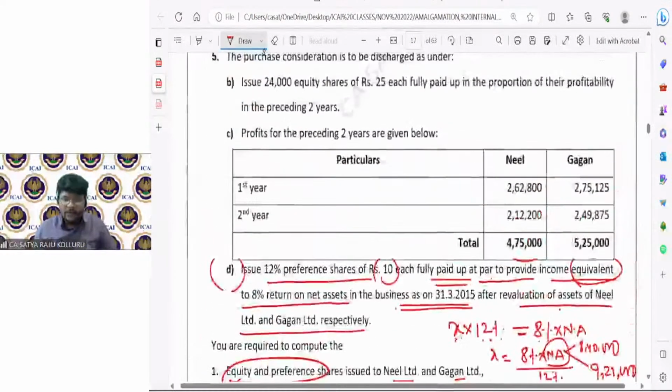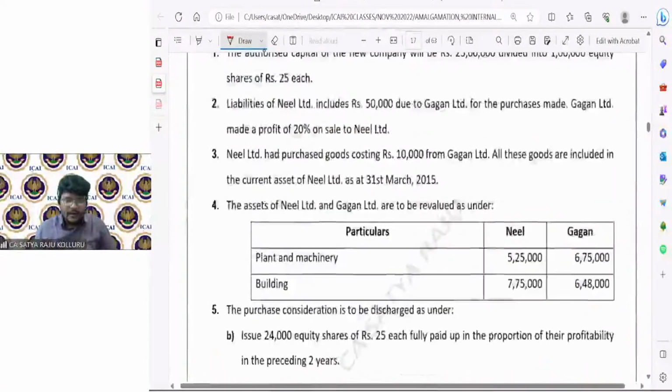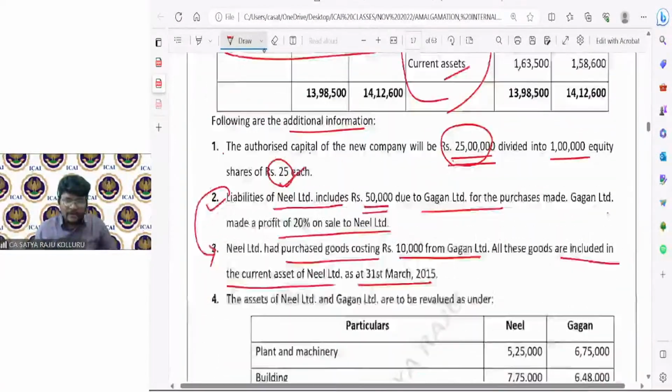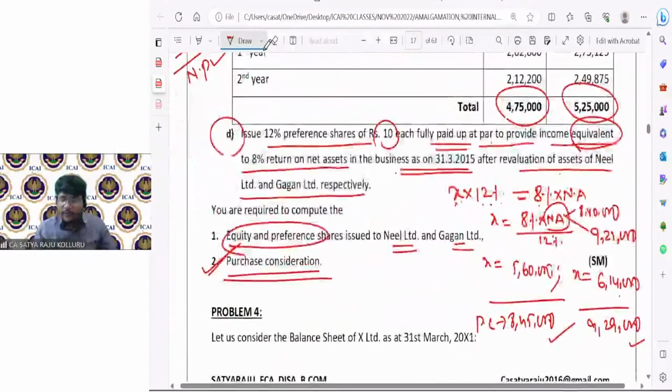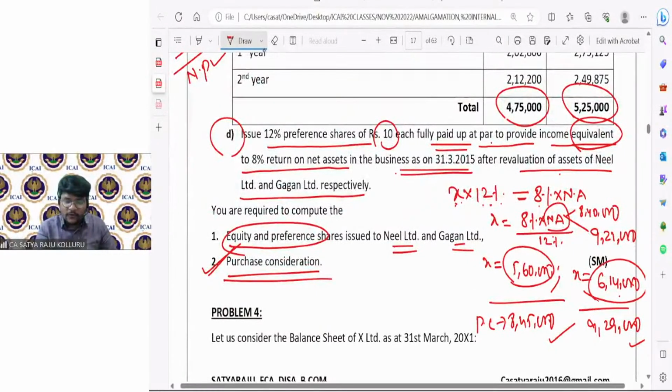Sir, how many equity shares are issued? I already told you here itself. How many equity shares should we issue? 11,400 and 12,600. How many preference shares should we issue? If you divide these figures by the face value, 10 rupees, that is 56,000 and 61,400 preference shares. If you divide by the issue price, you will get the number of shares as well. This is all about problem number 3.